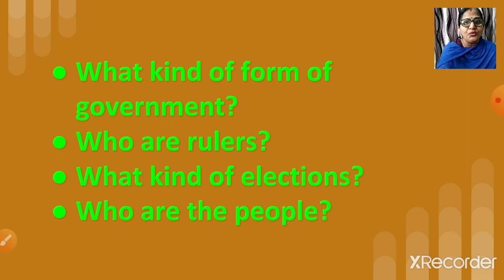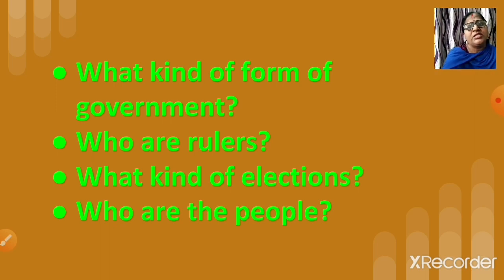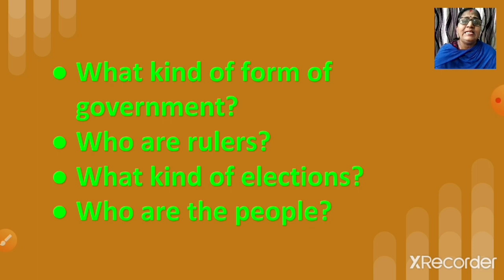You don't have the right to vote. But people who are 18 and above have the right to vote. So exactly who are these people? There are many questions in this definition. To know what exactly democracy is, we need to study the features of democracy.